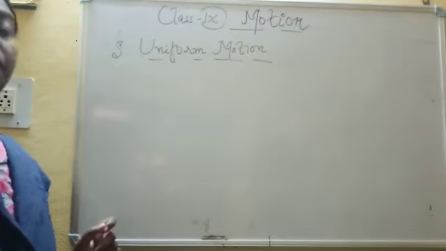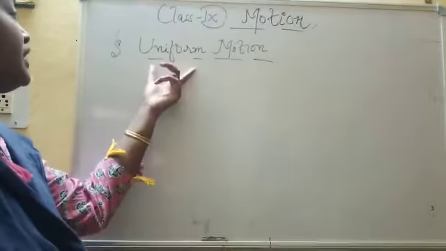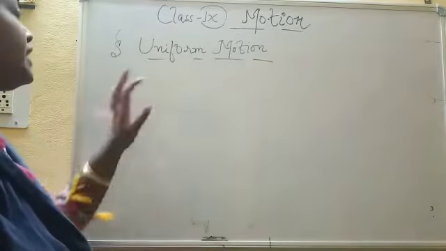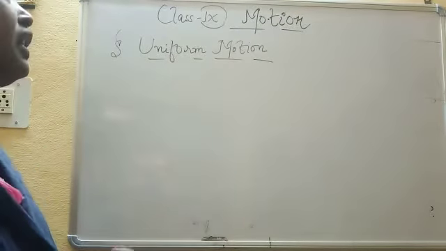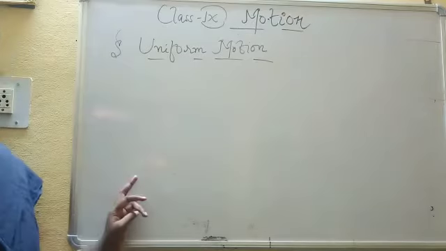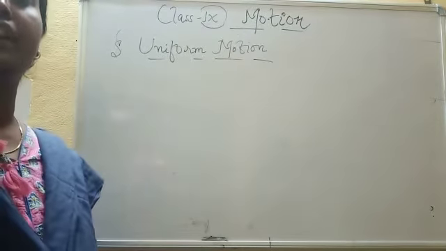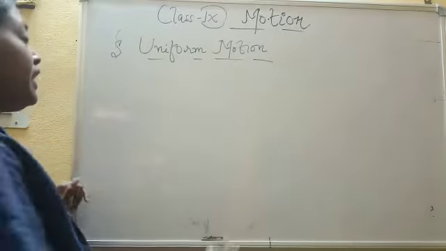Uniform motion. What is uniform motion? What does uniform mean? Uniform means equal, same, similar. A body is said to be in uniform motion if it covers equal distances in equal intervals of time. I am giving an example.